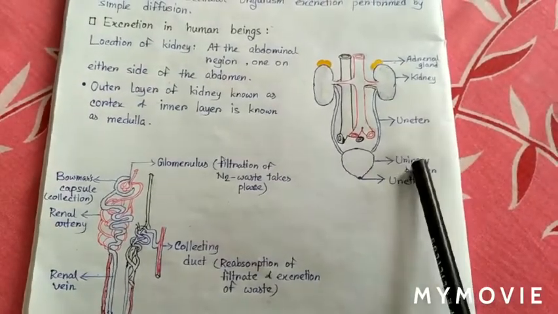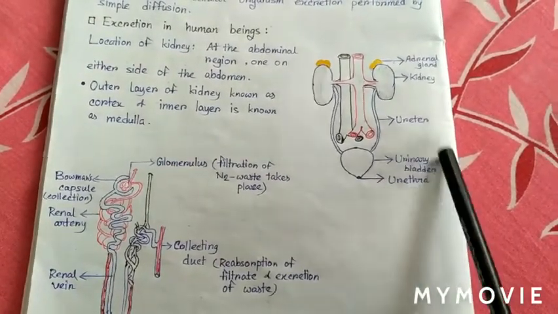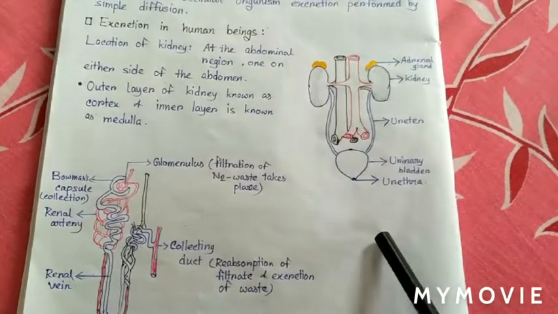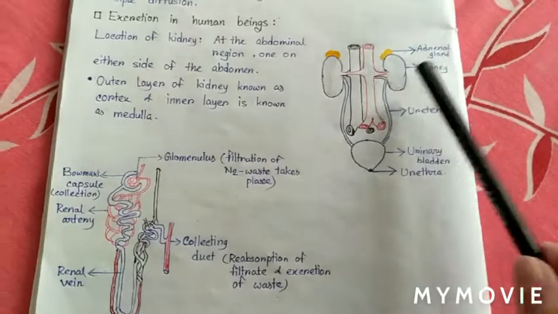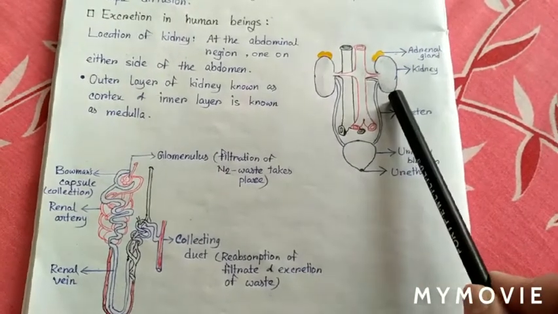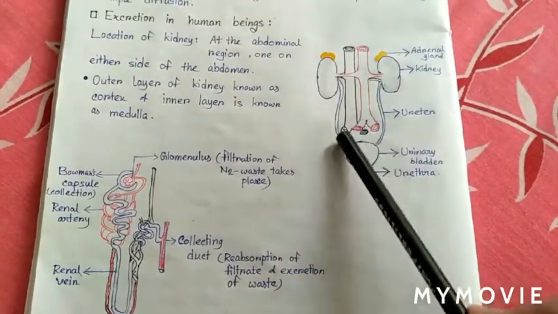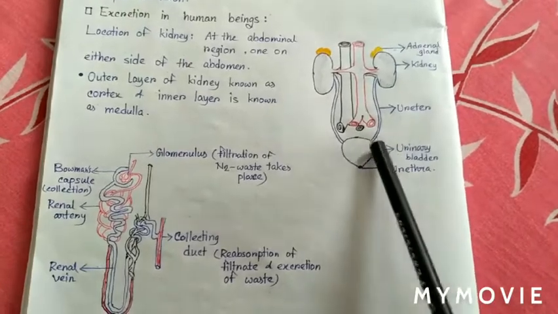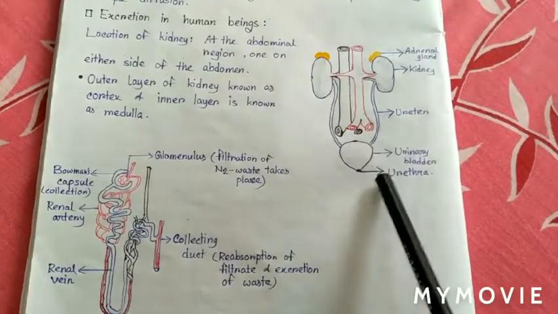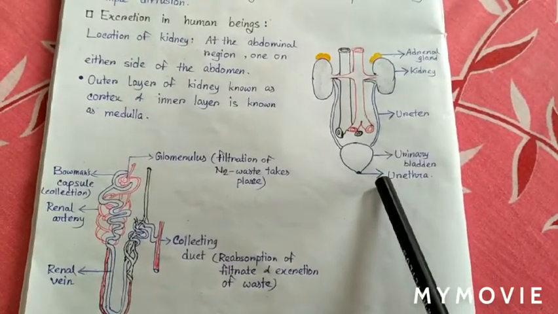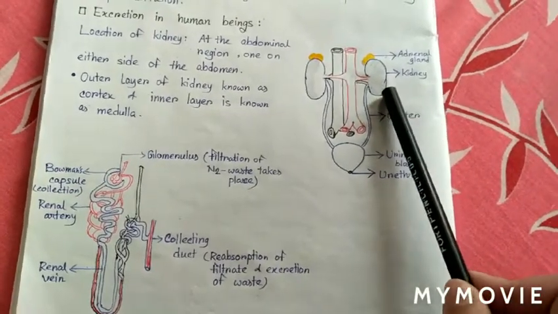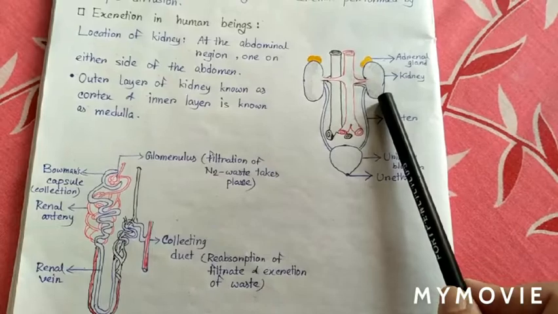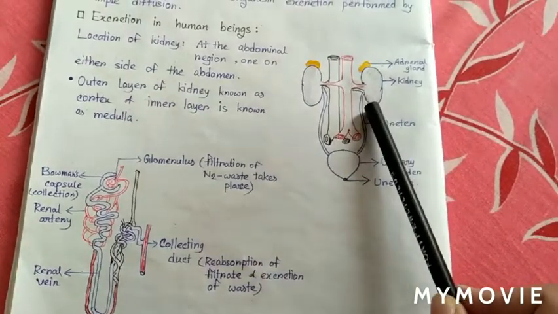Here is the structure of the kidney, our excretory organ. Our excretory system is made up of a pair of kidneys, a pair of ureters, a urinary bladder and a urethra. Now, the kidney prepares urine from the waste materials of our body.